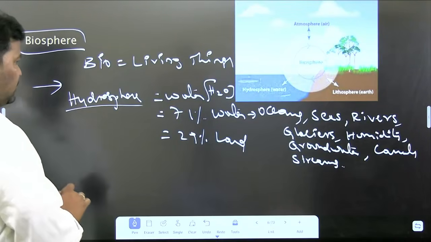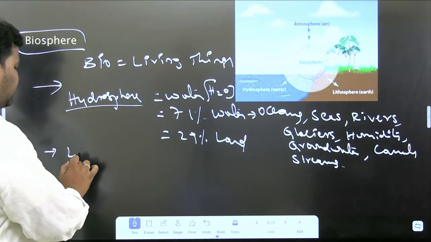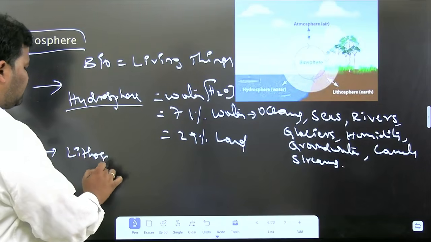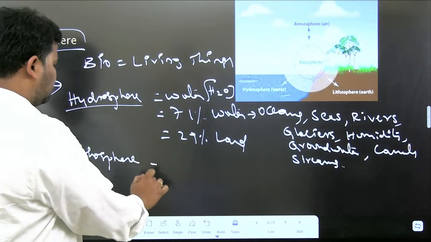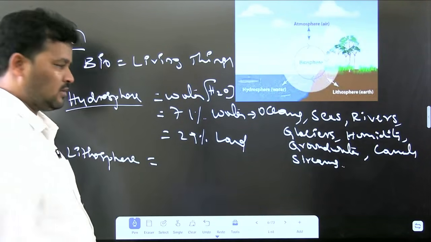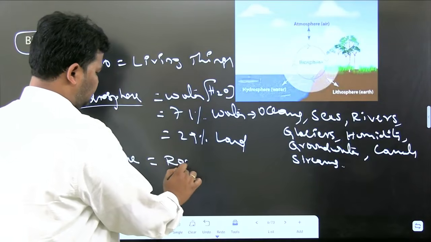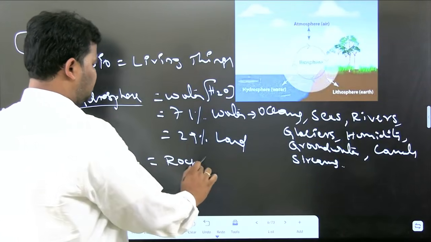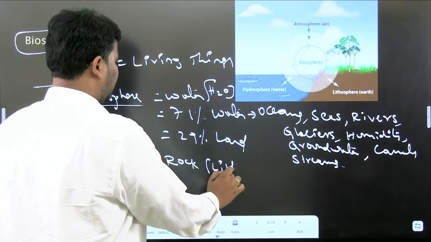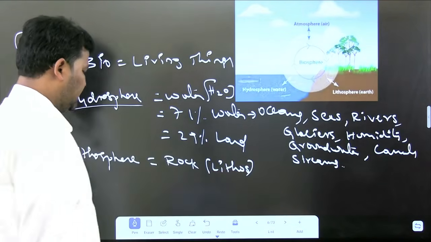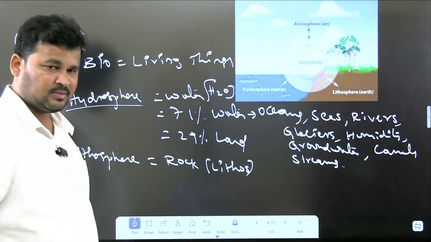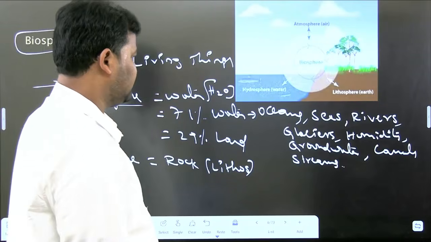And one more layer we can call a lithosphere. Litho means rock. Sphere means a bounded place. Clear?